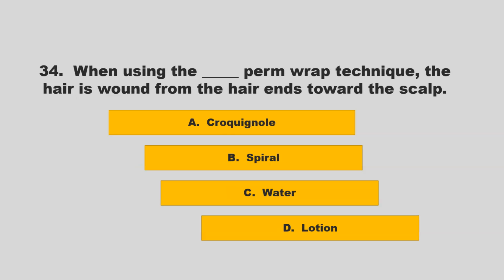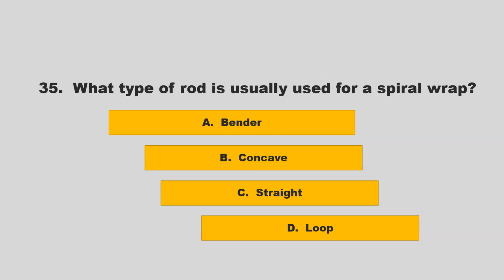When using the blank perm wrap technique, the hair is wound from the hair ends toward the scalp. Is it crokinole, spiral, water, lotion? If you chose A, crokinole, you are correct.